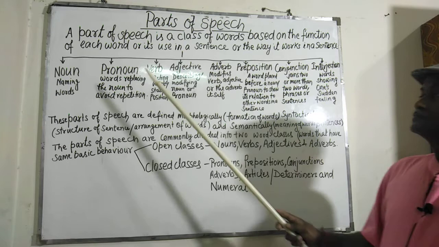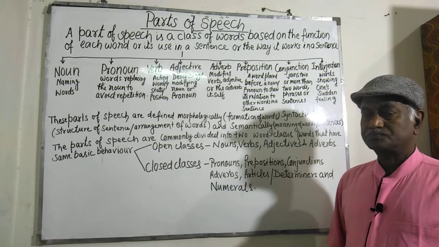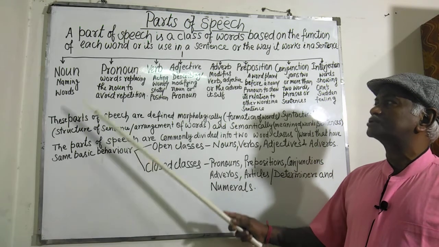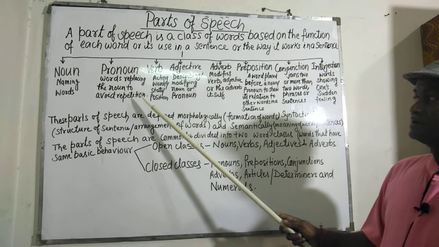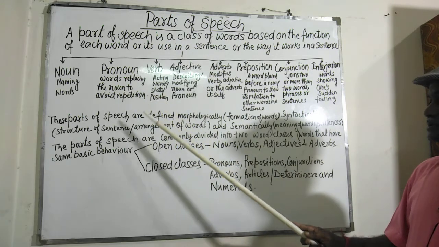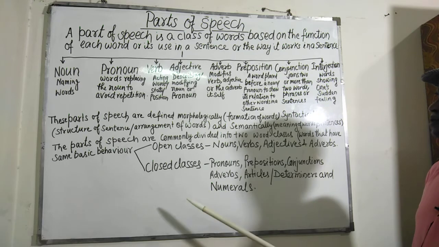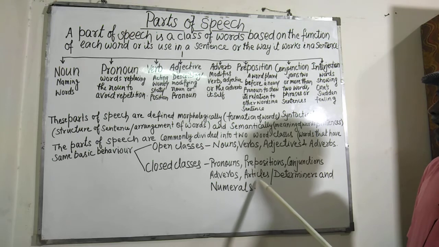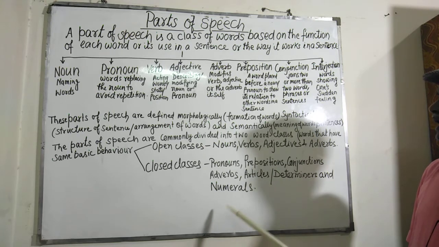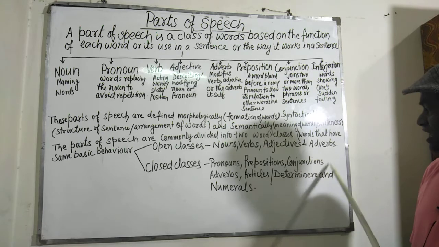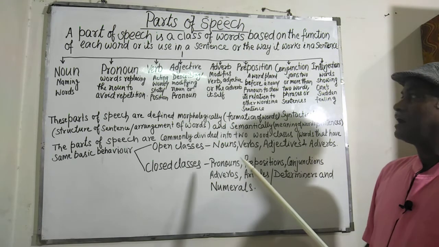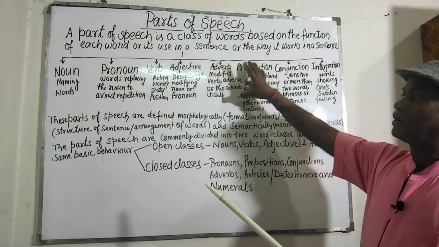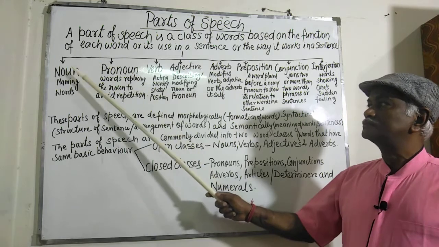Now coming to different parts of speech, according to old grammarians, there are 8 parts of speech, but the modern grammarians, in order to simplify it, have classed them into 10 parts of speech. The next 2 parts of speech are articles or determiners and numerals. As these are included in adjective, I am just taking these 8 parts of speech only. The first one is noun.